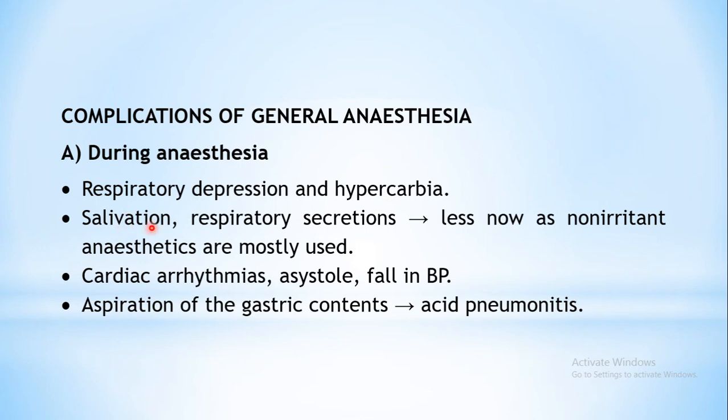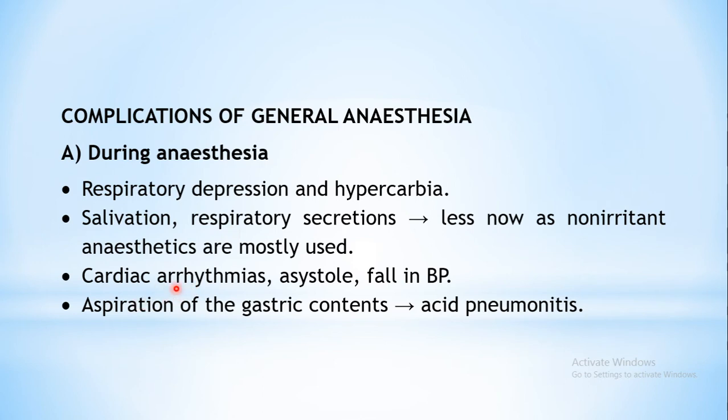Then, because of irritant vapors or certain agents producing systemic action, salivation and respiratory secretions may be increased. Now these are reduced nowadays because of the use of less irritant agents. Nowadays we don't use such agents which produce irritating vapors, so these are ruled out with the use of pleasant anesthetics. And if at all they are used, there is a solution to that. Some pre-anesthetic medication can be used which can reduce salivation and respiratory secretions. Specifically, anticholinergic drugs are used for this purpose.